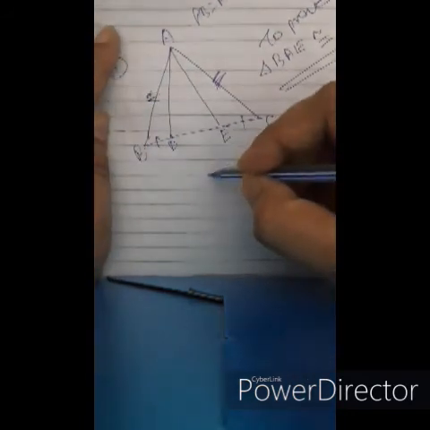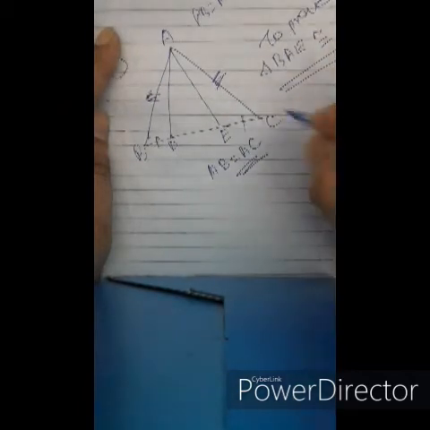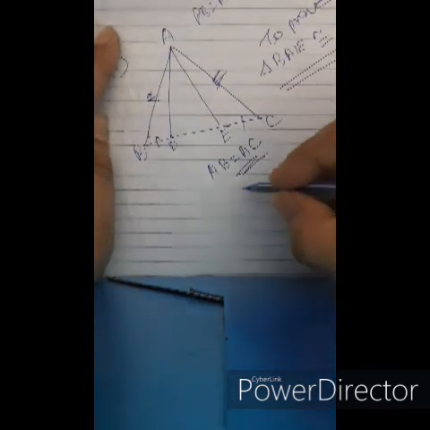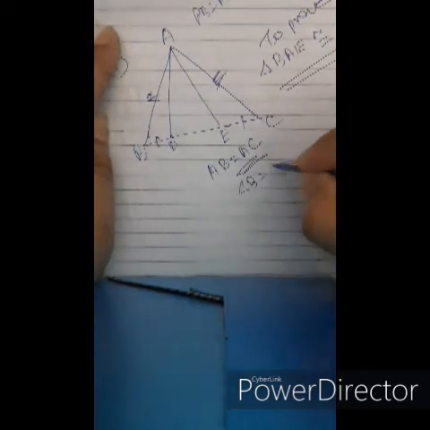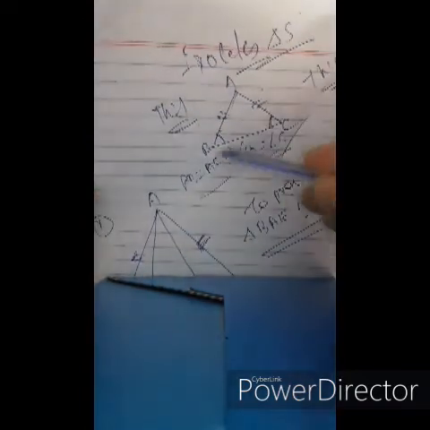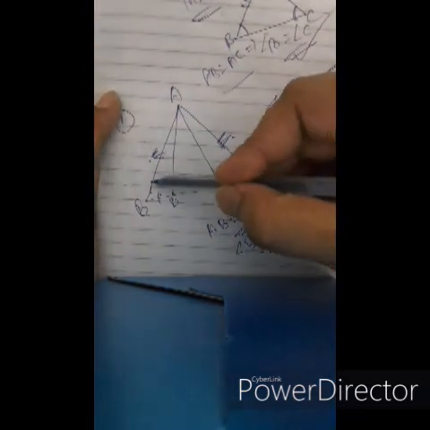Since AB equals AC, it is very easy actually. Since AB equals AC, therefore angle B equals angle C. We have seen it in the previous theorems. In an isosceles triangle, AB equals AC, so angle B equals angle C. Here also the case is applicable.